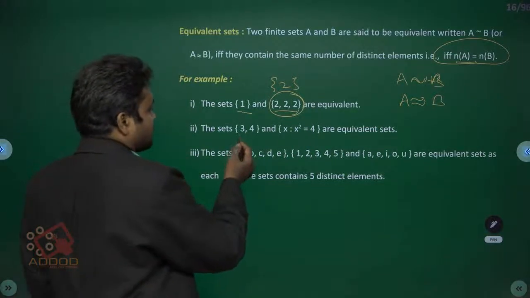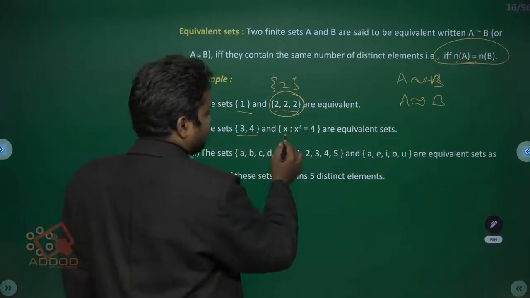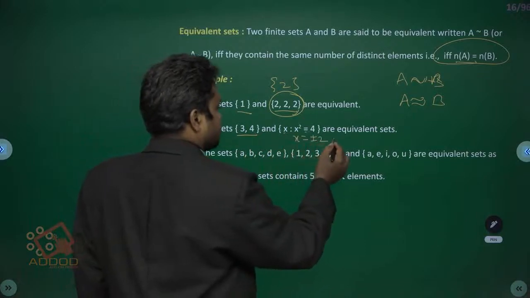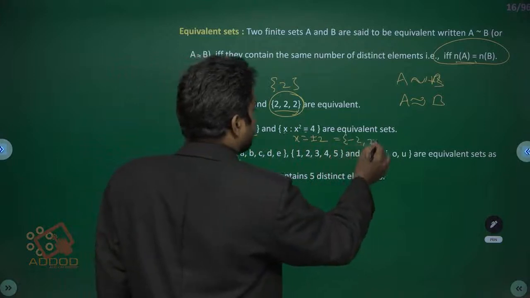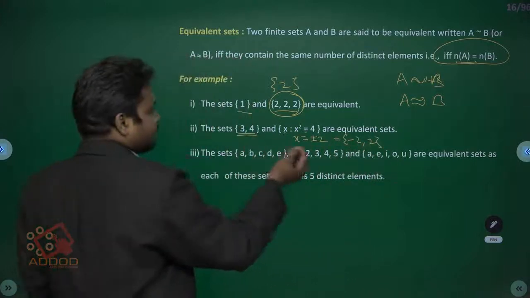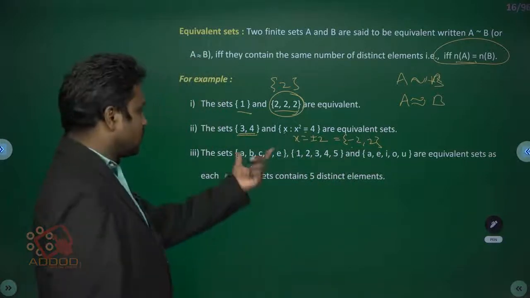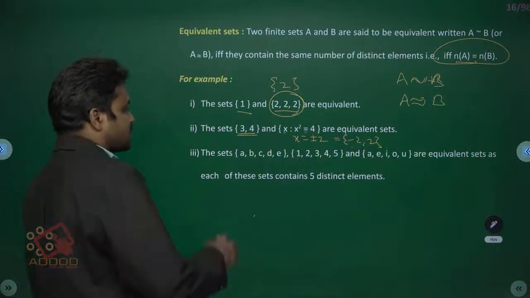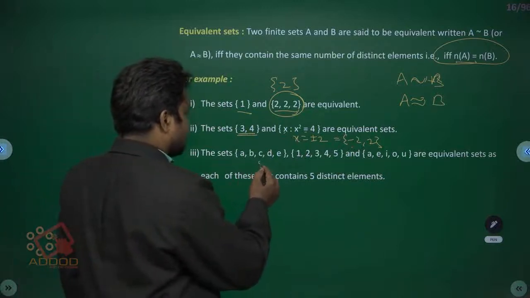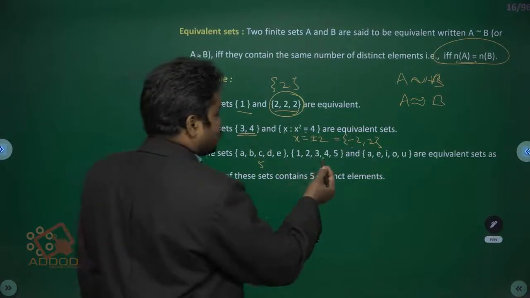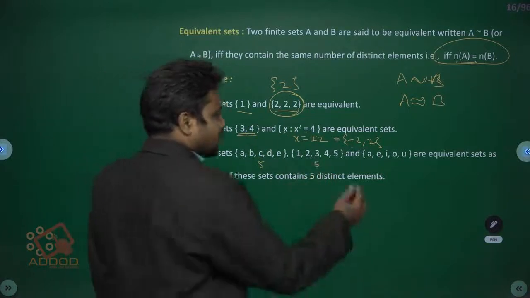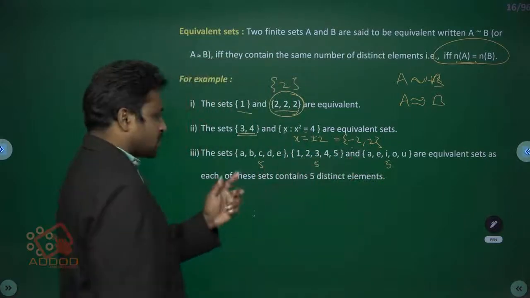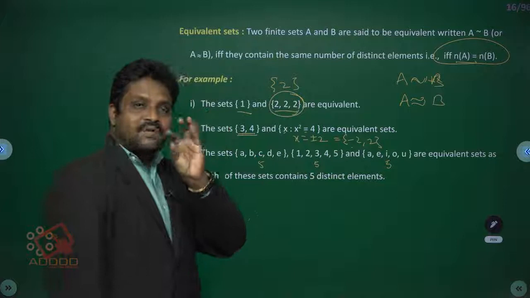The set {3, 4} and the set {x : x² = 4}, meaning x = ±2, that is {-2, 2}. Here 2 elements are there, and here also 2 elements are there, -2 and 2. That's why the two sets are called equivalent sets. The sets {A, B, C, D, E}, {1, 2, 3, 4, 5} and {A, E, I, O, U} each have 5 elements. These 3 are called equivalent because each set has 5 distinct elements.